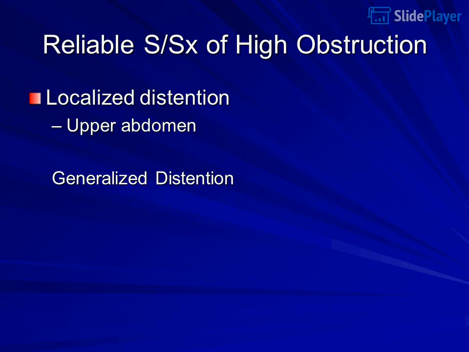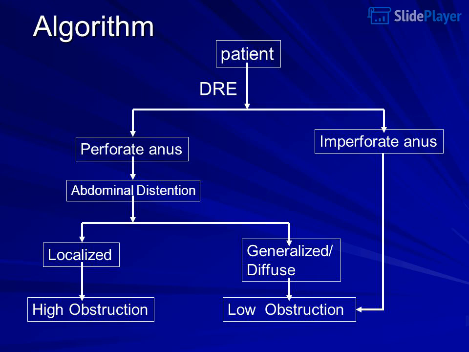Reliable signs and symptoms of high obstruction: localized distension in the upper abdomen. Generalized distension. Algorithm: patient with diarrhea, imperforate anus, generalized abdominal distension. Generalized or diffuse versus localized: high obstruction.